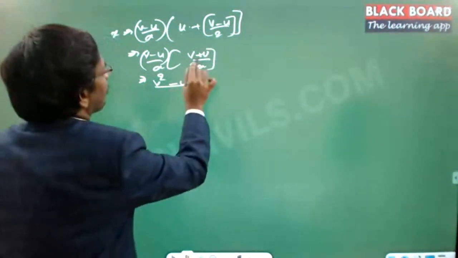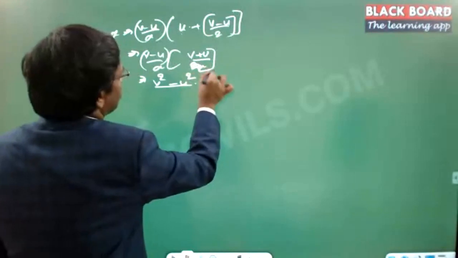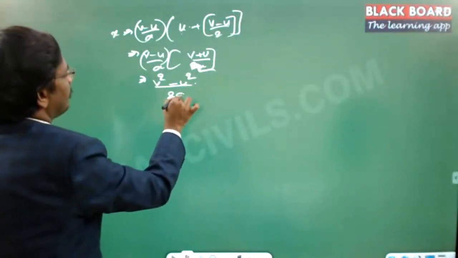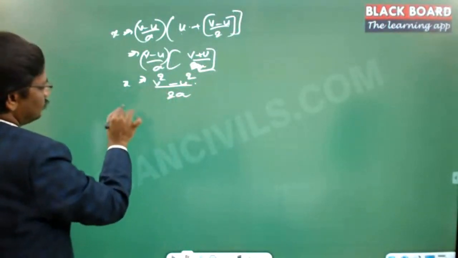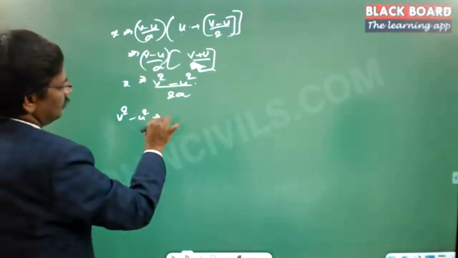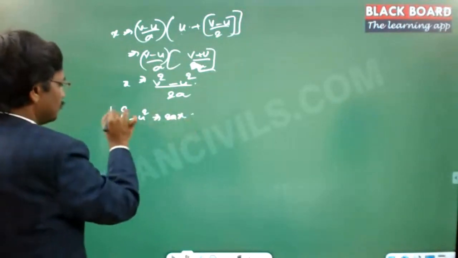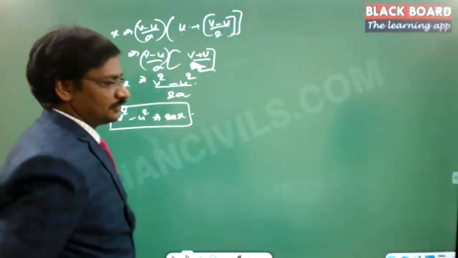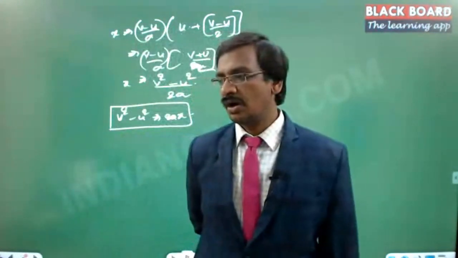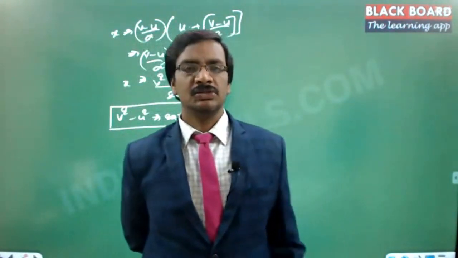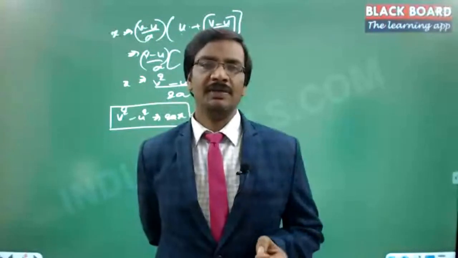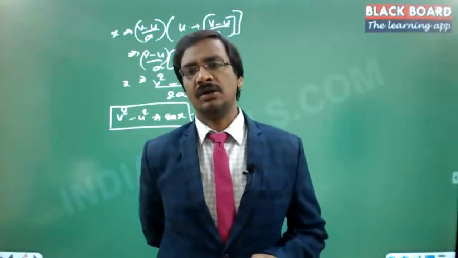So this is 2a, not a. 2a is equal to x. So v square minus u square is equal to 2ax. This is actually another most important principle which we are going to use in case of constant acceleration. Like this, we will be having either zero acceleration or constant acceleration.